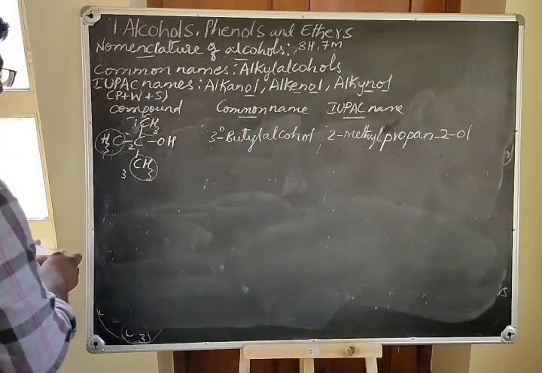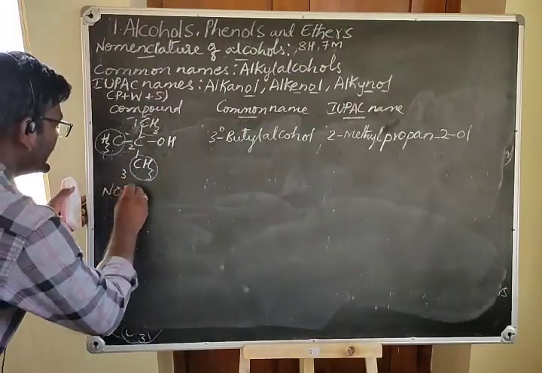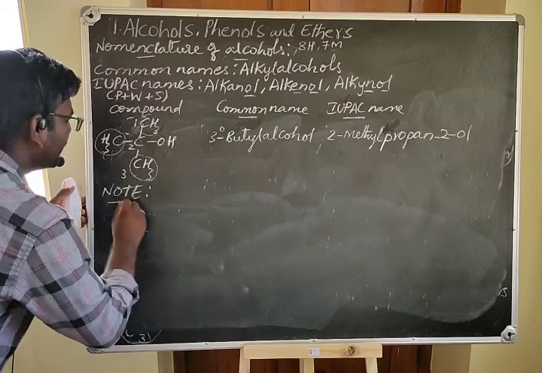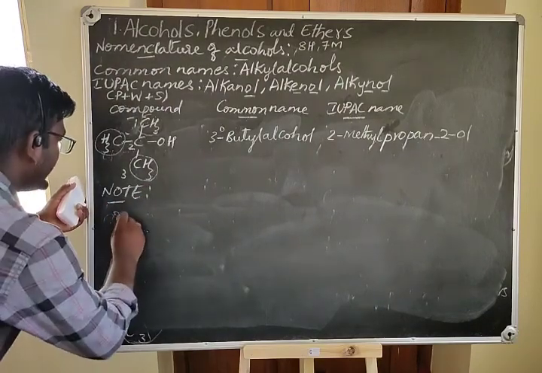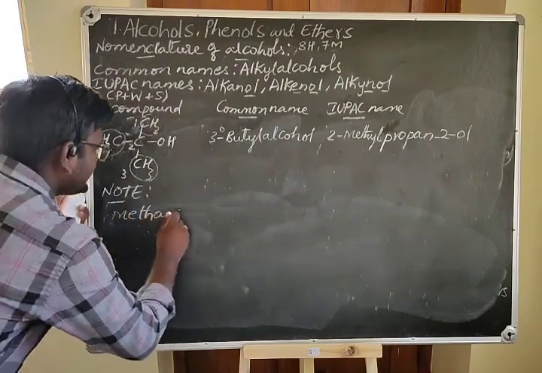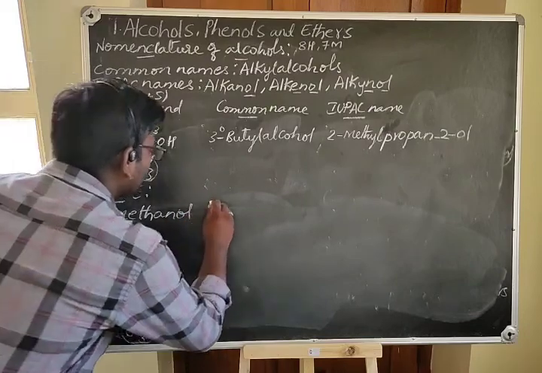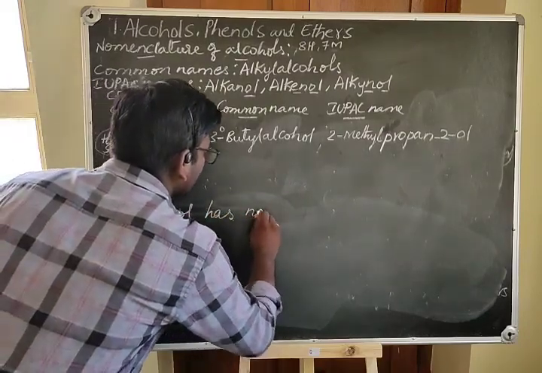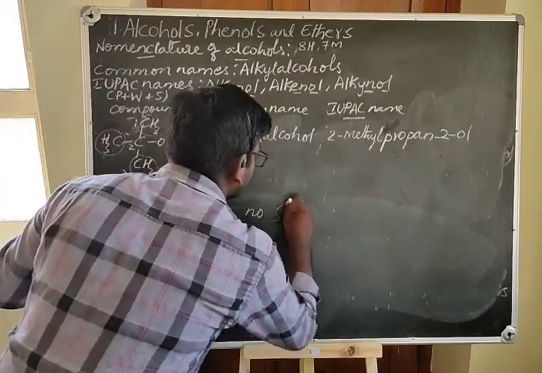Okay, so here we shall consider a very important note. Methanol has no structural isomerism.